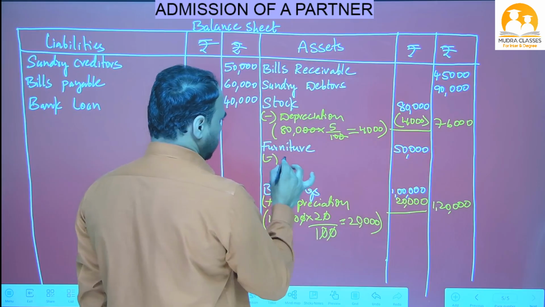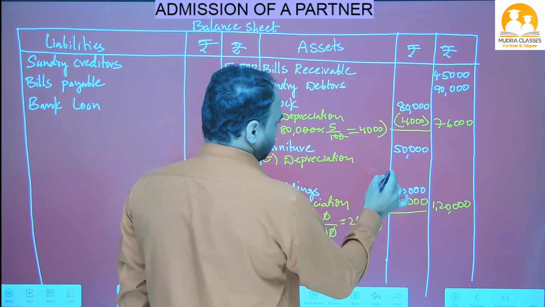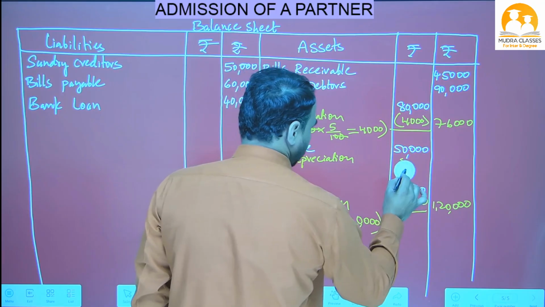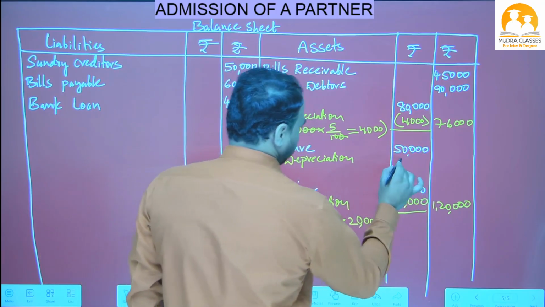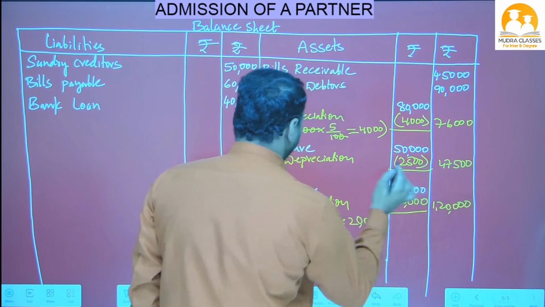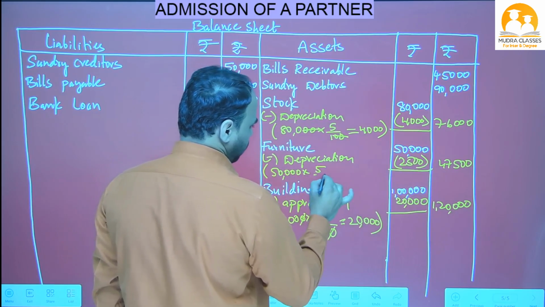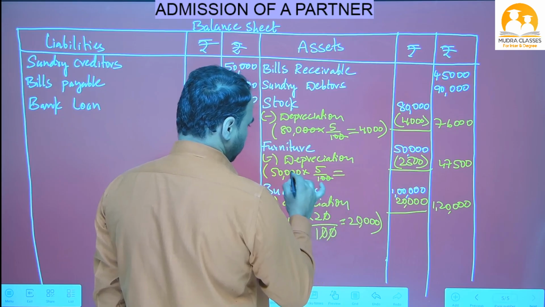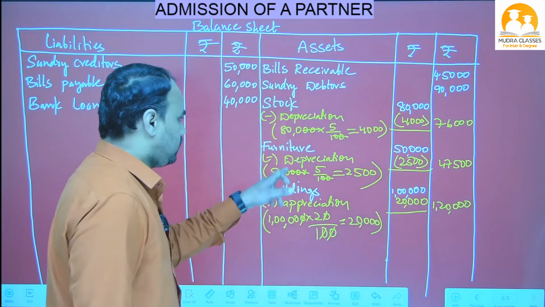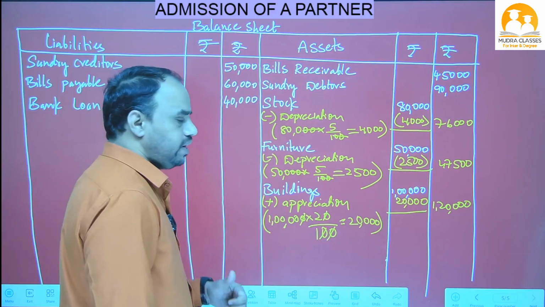Similarly, furniture value also decreased by 5%. Depreciation on 50,000, 5% means how much, beta? 2,500. So 2,500, outer column 47,500. Now how did we get that amount? Let's see here. 50,000 into 5% means 5 by 100. Two zeros cancel, 5 fives are 25, two zeros left. Like this we got. This depreciation and furniture value is decreased, it is a loss to the business. So one more time, we have to write in revaluation account debit side.